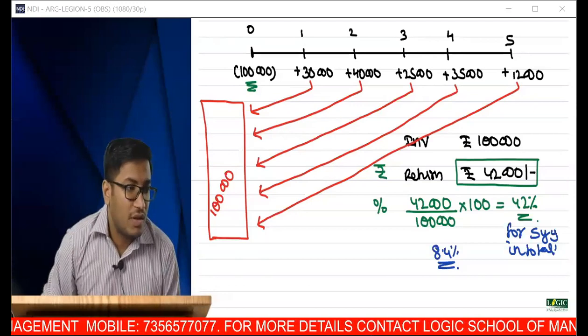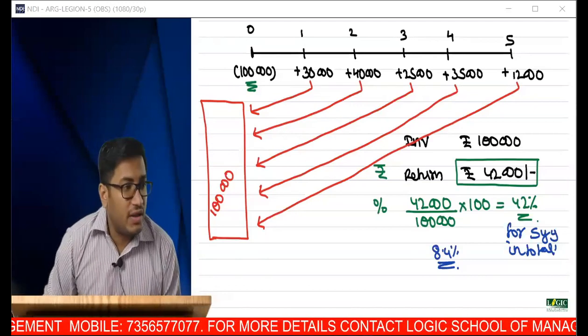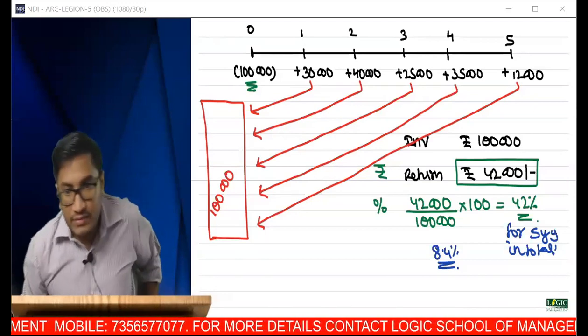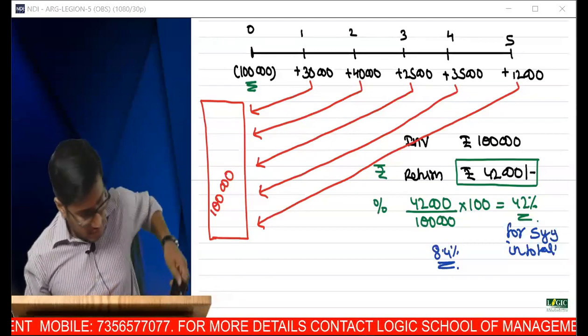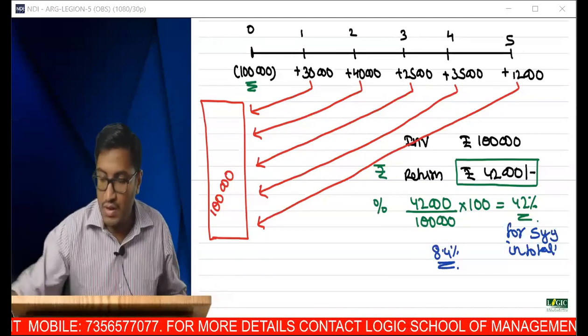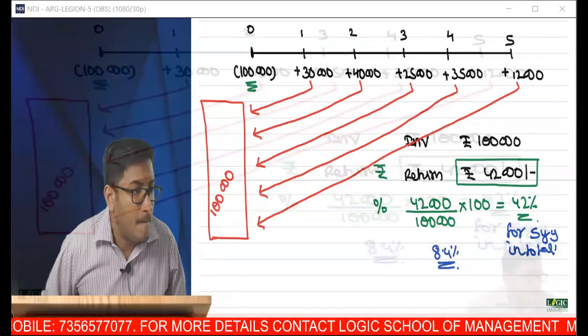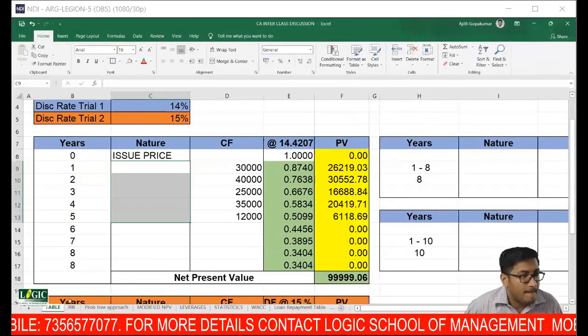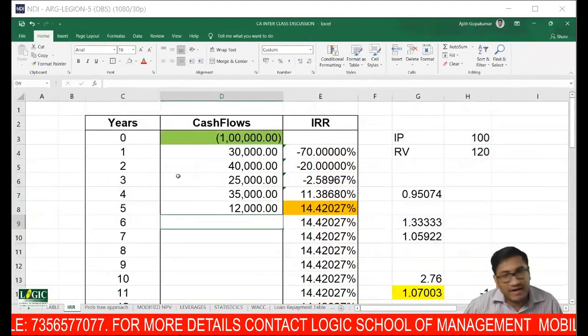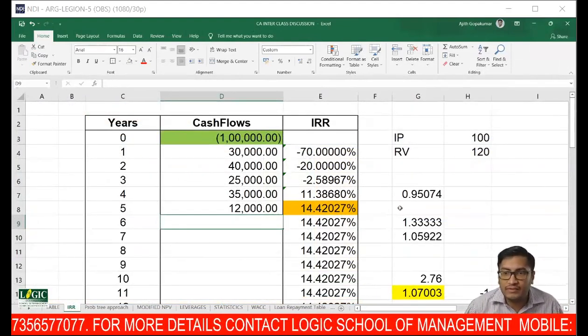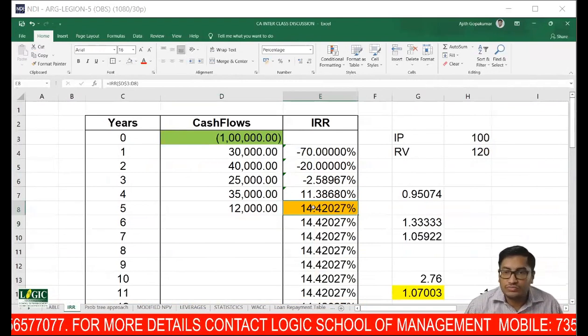Okay. Now let's see. We got the IRR to be what? In our Excel, we got IRR to be 14.42.